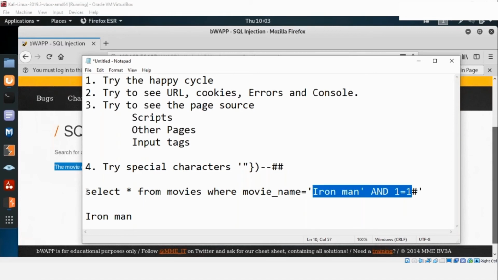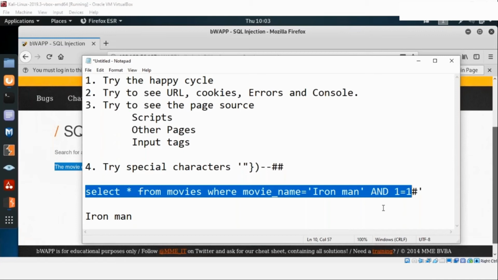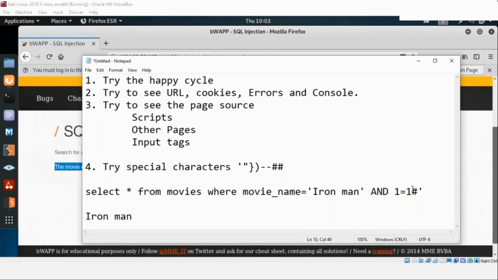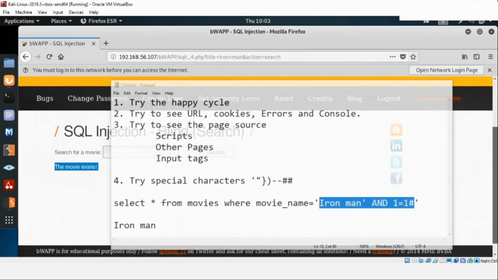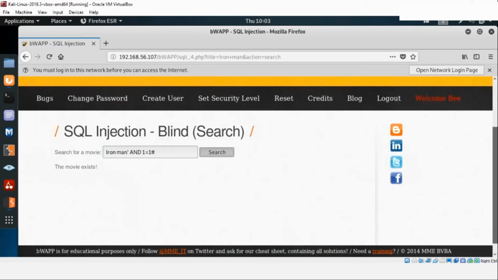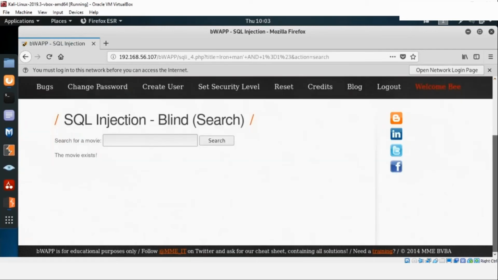This select statement is true, so it should give me that the movie is present, because I'm searching for Iron Man and 1 equal to 1. Both are true, because Iron Man is present inside the table and 1 equal to 1 is also true. So if I run this, it should say the movie exists. Run this, search. This gives me that the movie exists.